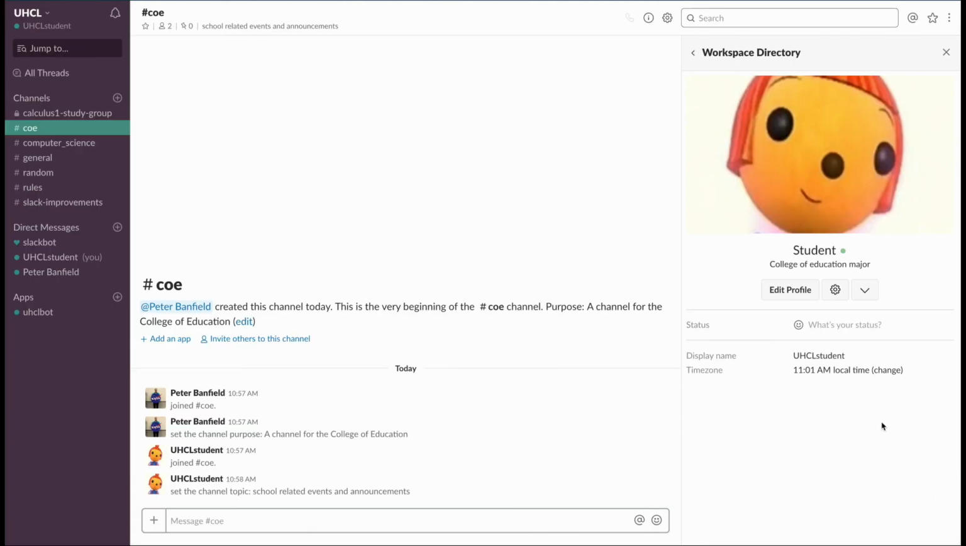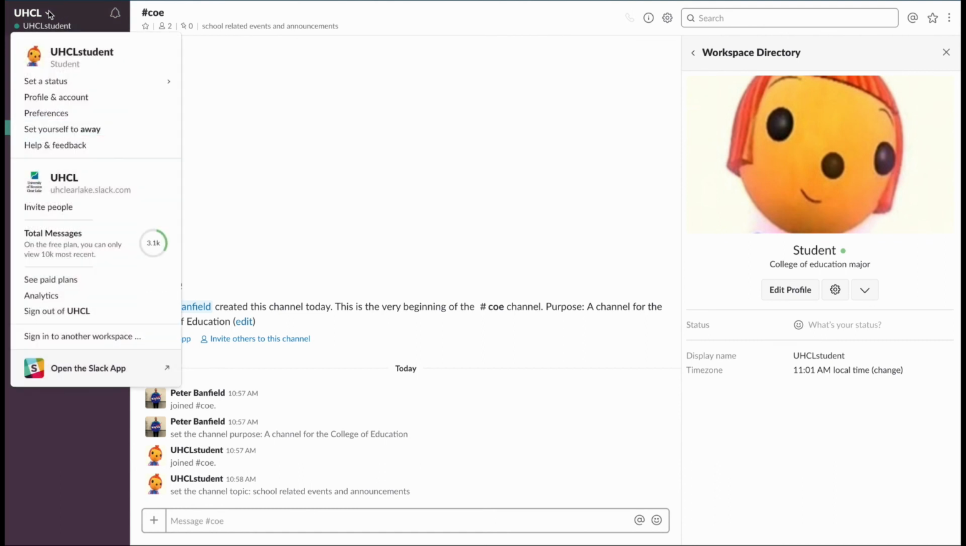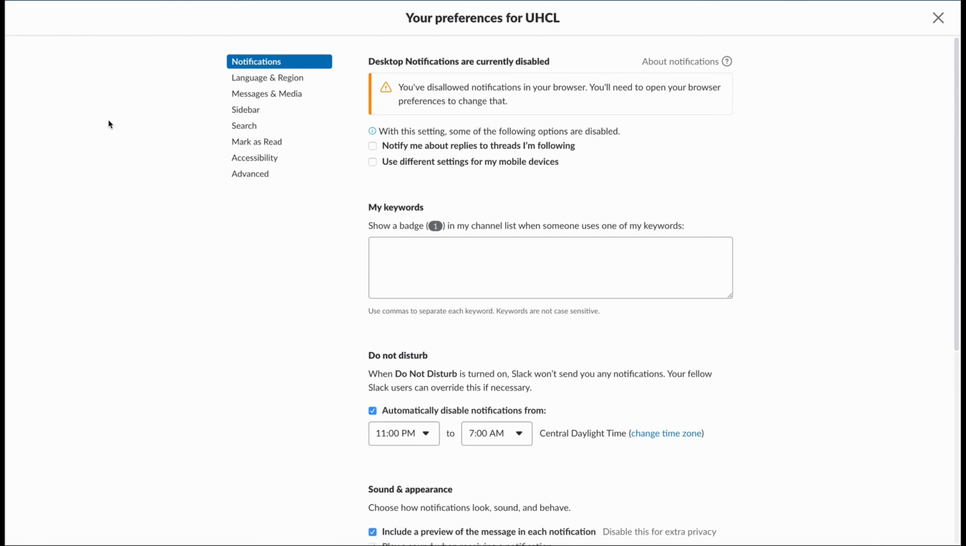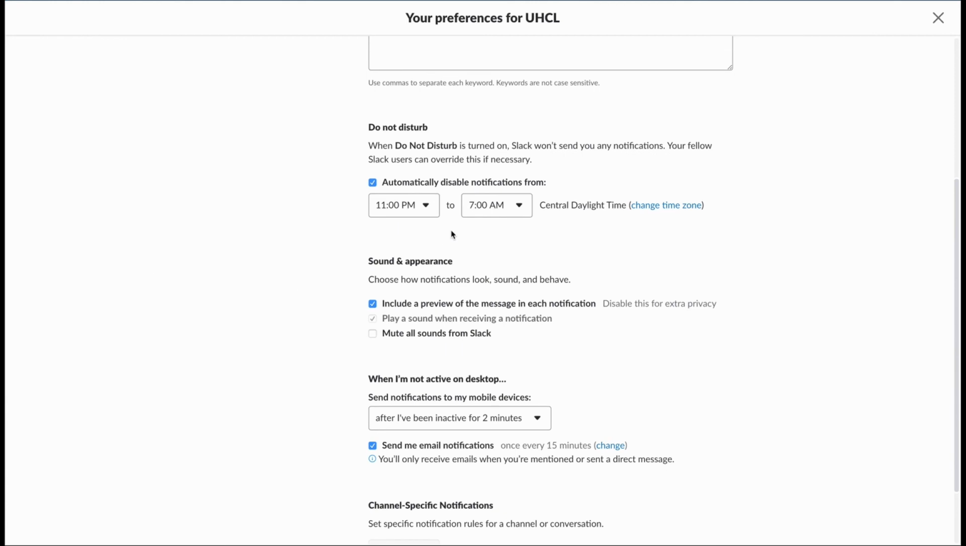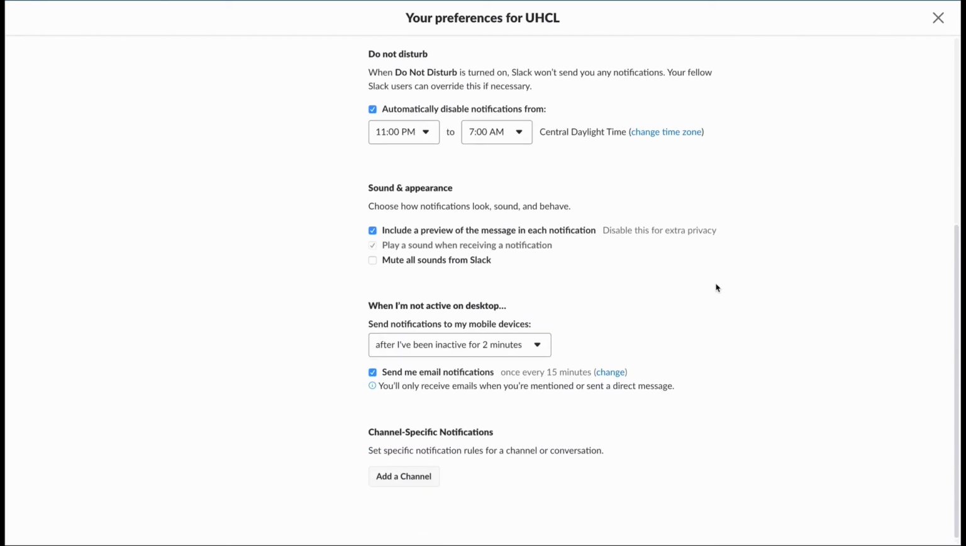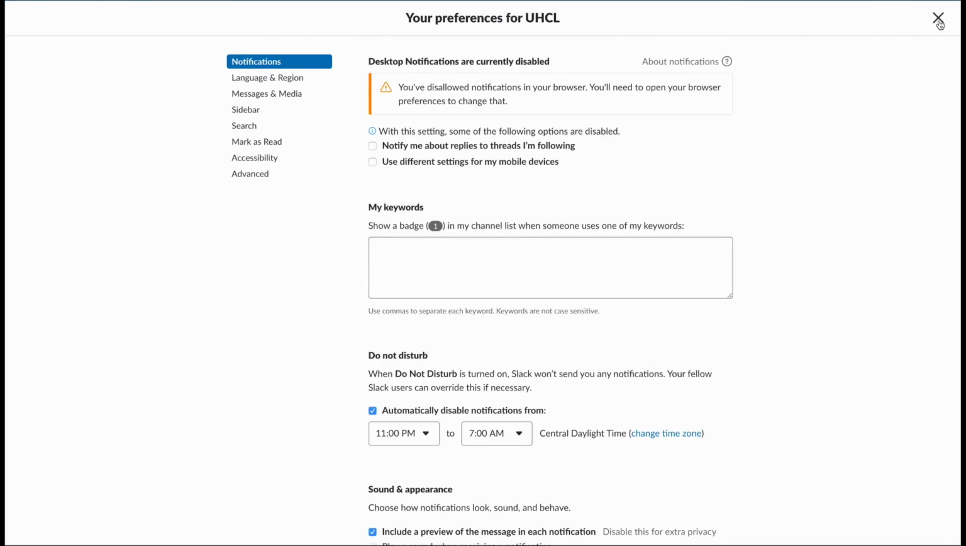Let's say I want to change my notification settings for the workspace. Simply click on the workspace name and select Preferences. You will be shown a page with various options. A really handy feature is under the Do Not Disturb section, where you can edit and set a time period when you will not receive notifications for the entire workspace.